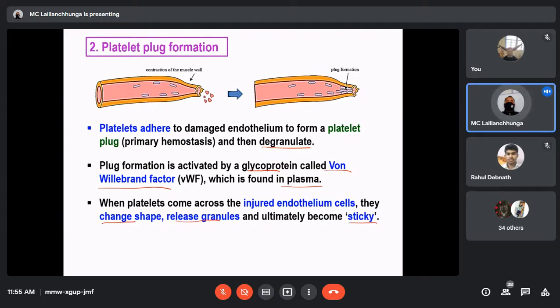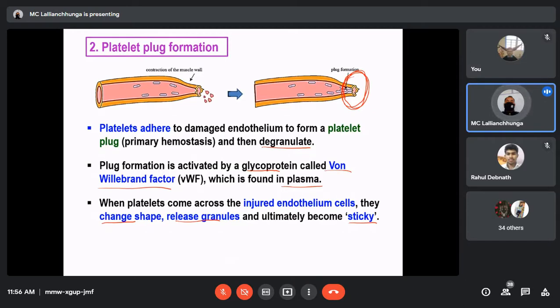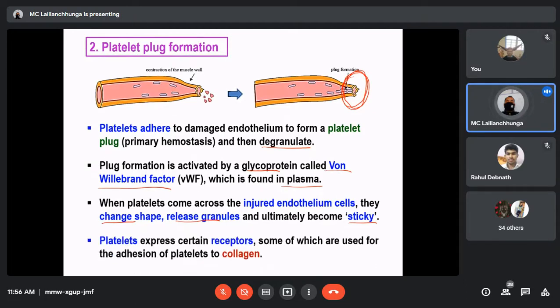So you see that when platelets come in contact with the injured area, they change their shape and release the granules, and the platelets become sticky. After going through all this change, they become sticky, so they have a tendency to adhere to each other, so that they can plug this hole.